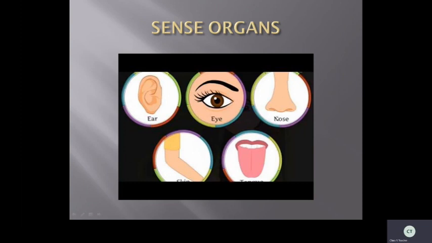Now inside the nose also you can see hair. Why is the hair located there? When you breathe, it will stop the dust here only. It will not let it enter your lungs. If dust enters your lungs, what will happen? You'll get infections. So inside the nose, hair is located, the dust is stopped here only, and only fresh air goes into your lungs. So what is the sense of the nose? We can smell with the nose, and also we can breathe.